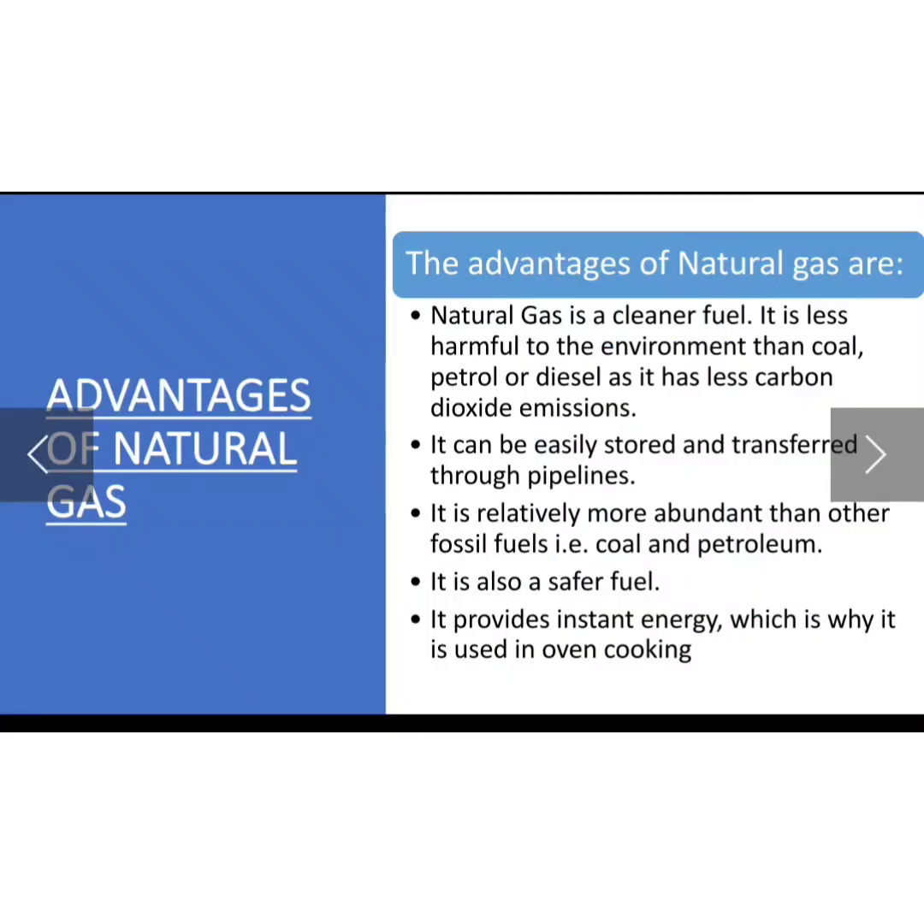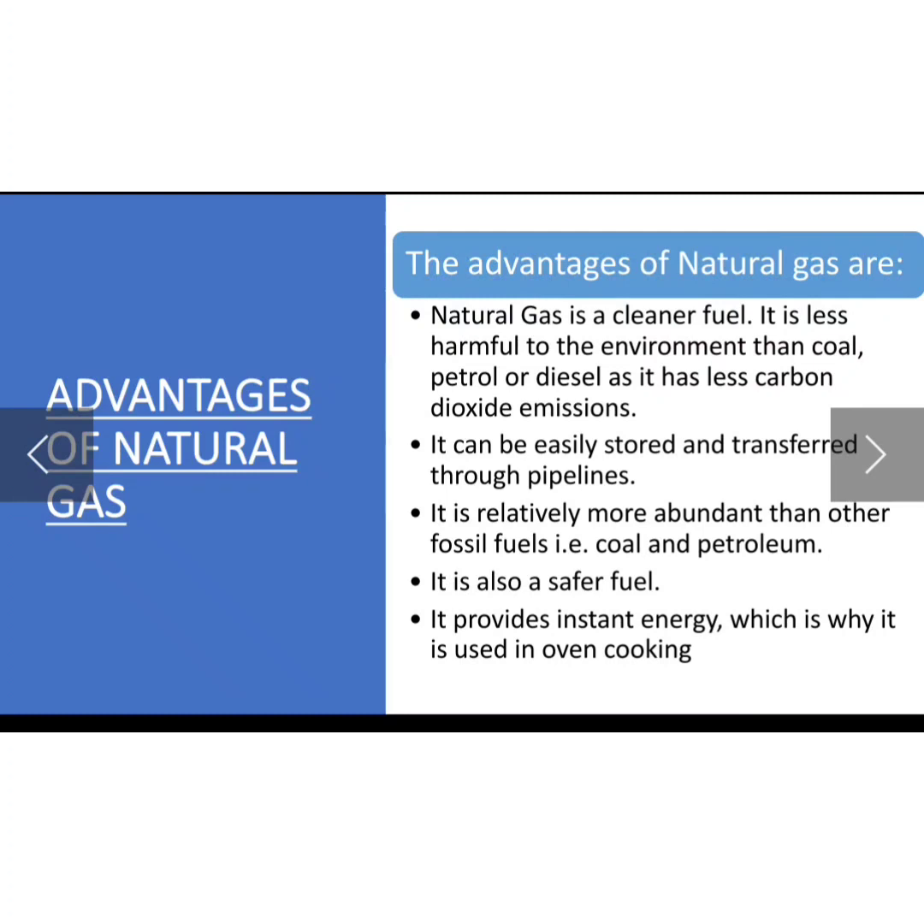Now we will be discussing the advantages of natural gas, class. Natural gas is a cleaner fuel. It is less harmful to the environment than coal, petrol or diesel, as it has less carbon dioxide emission. So class, it is clean. It is less harmful because it is a clean fuel. If we talk in comparison with coal, coal is not clean, but natural gas is comparatively clean and it causes less harm to the environment.